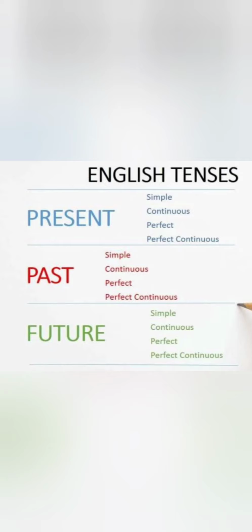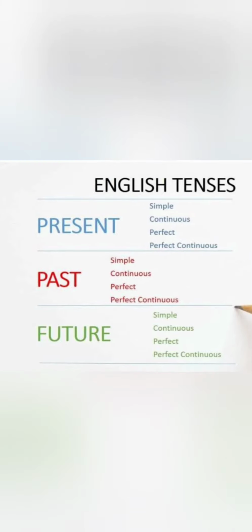What are the four aspects of past tense? Simple past, past continuous, past perfect tense and past perfect continuous tense. It is also same for the future tense: simple future, future continuous, future perfect tense and future perfect continuous tense. So there are four aspects, and totally 12 forms of tenses.